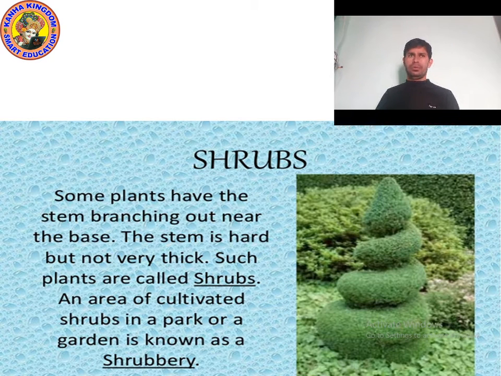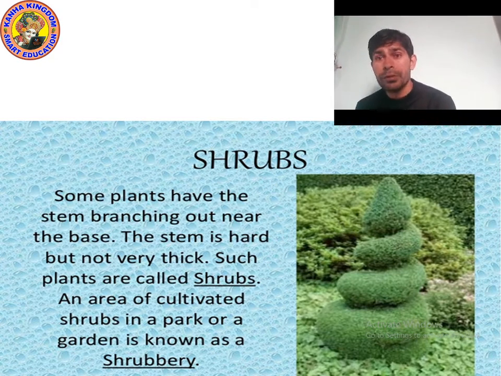Okay, now after herbs, let's talk about shrubs. Now you know about herbs, that herbs are actually green plants. The stem is soft, they are completely green, and they do photosynthesis.